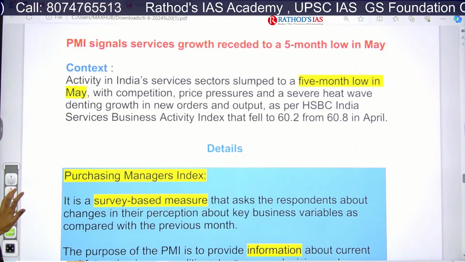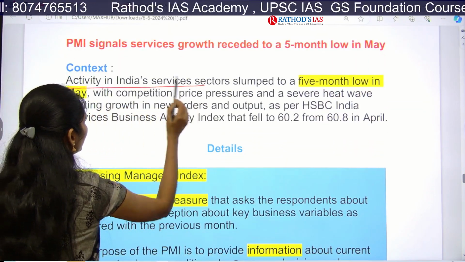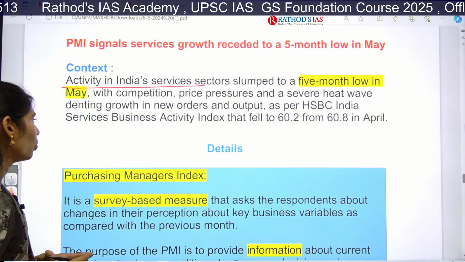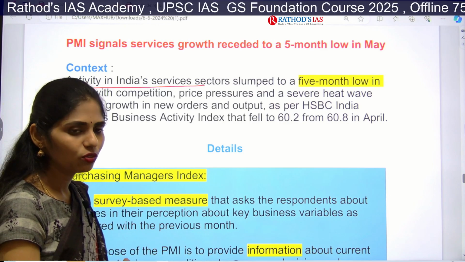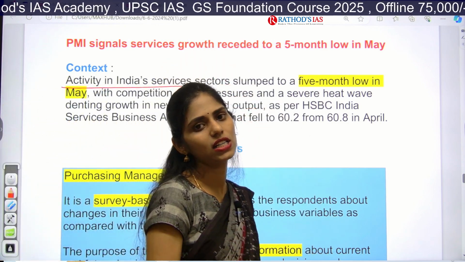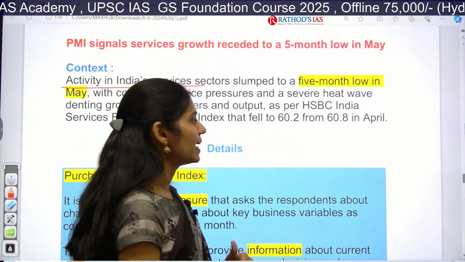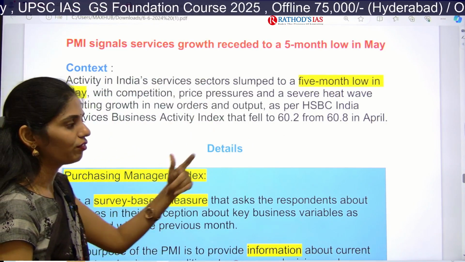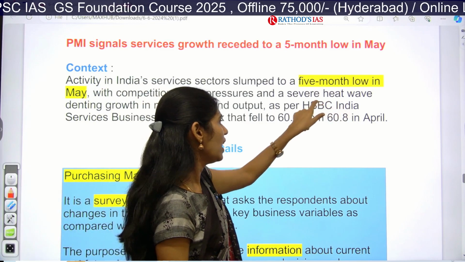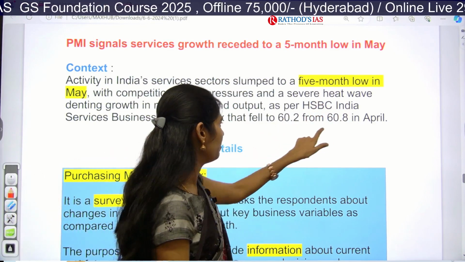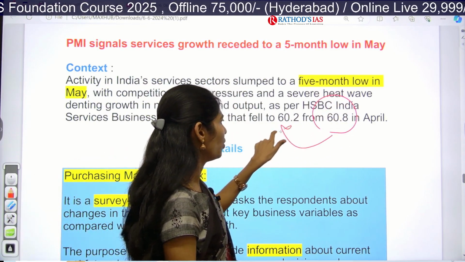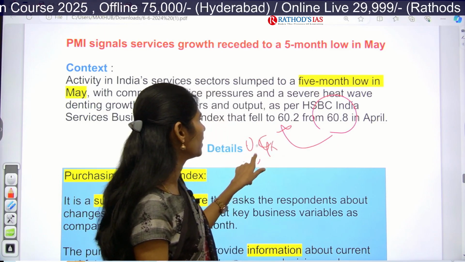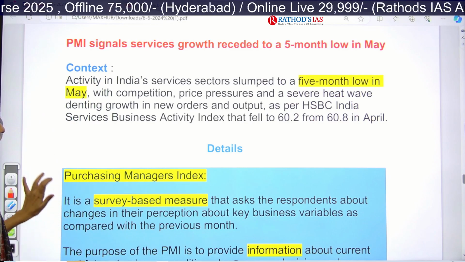If you see the context, it says that activity in India's service sector has slumped to a 5-month low in May. So in the month of May, what happened? There is a decrease of our industrial growth. That is the thing which is directly said by this PMI. Actually in the month of April it was 60.8, and in the month of May it decreased to 60.2, that is around 0.6 points of decrease.